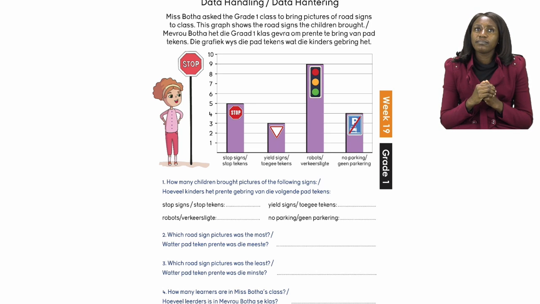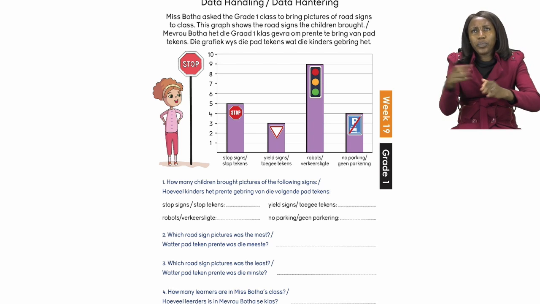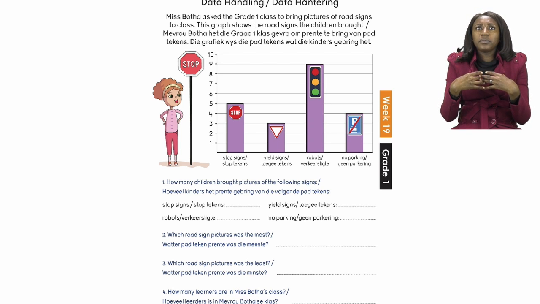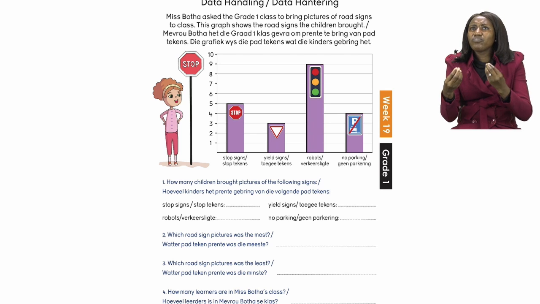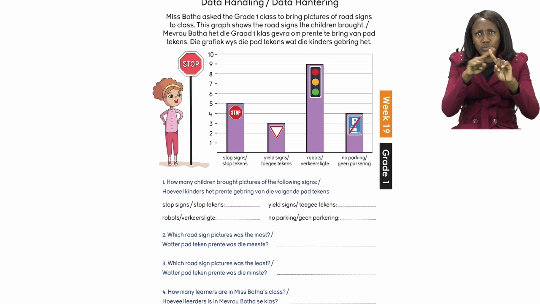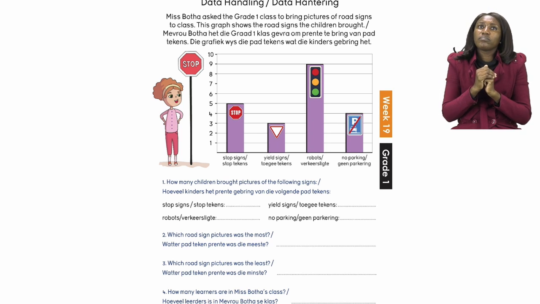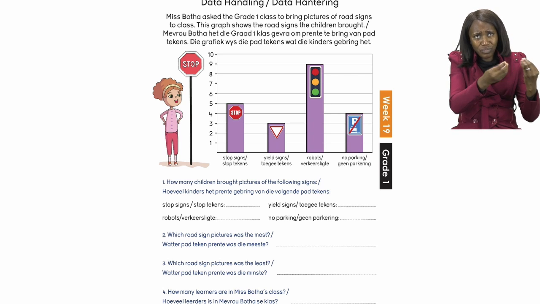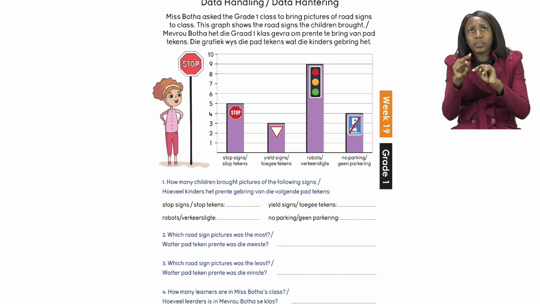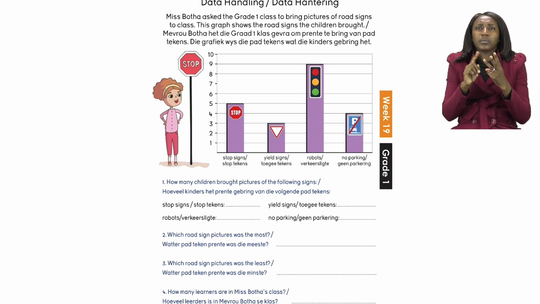We are told that Miss Botha asked the grade 1 class to bring pictures of road signs to class. This graph shows the road signs the children brought. So, you can see that we have 4 different road signs, and the numbers on the side are for the children. How many brought which road sign? We have the road signs stop, then the yield sign, the robot, and then no parking.